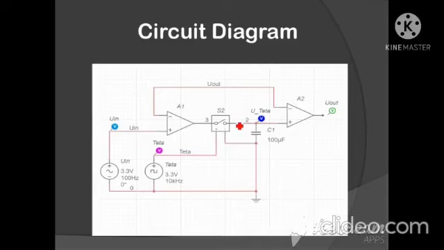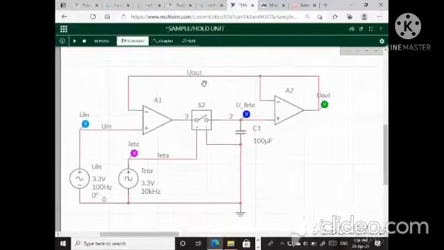And an SPST switch, then five passive components. So let's begin to learn in detail about creating a sample and hold circuit. The circuit is designed using simulation software. The figure shows the sample and hold circuit using op-amp.